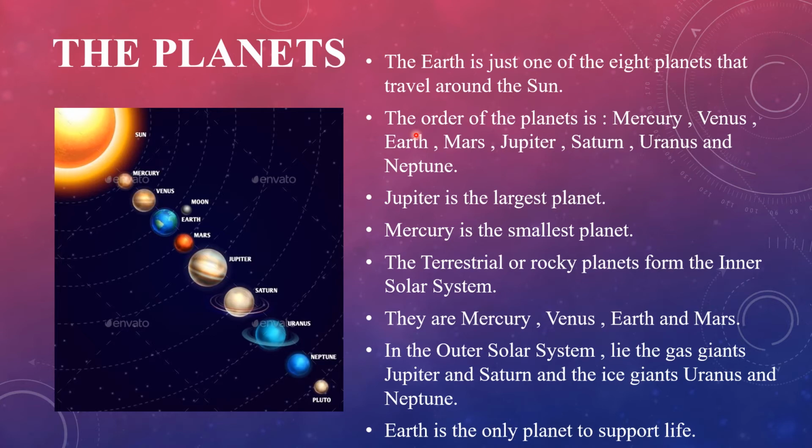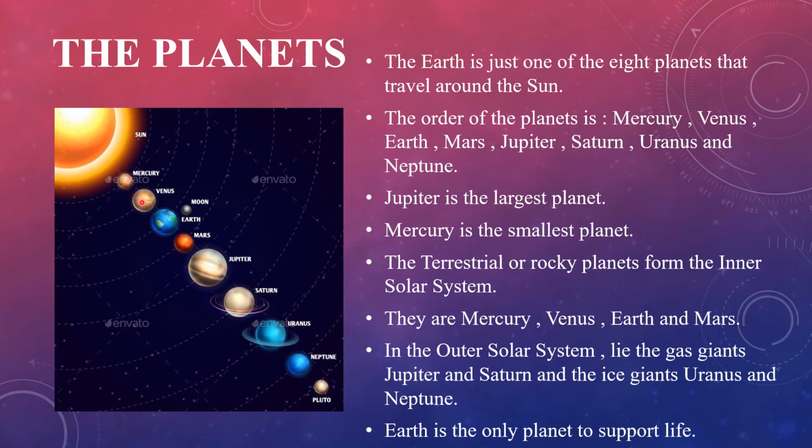The order of the planets in the solar system is Mercury, Venus, Earth, Mars, Jupiter, Saturn, Uranus and Neptune. You can see in the picture here. This is the order of the planets in the solar system. You can see here the sun, it is in the center. Then the first planet is Mercury.